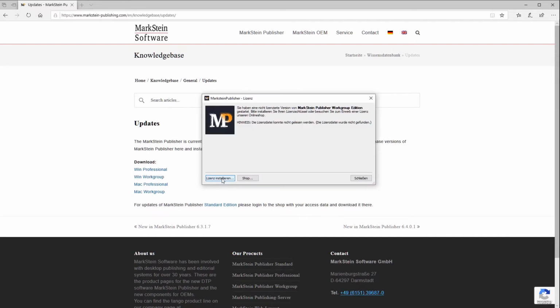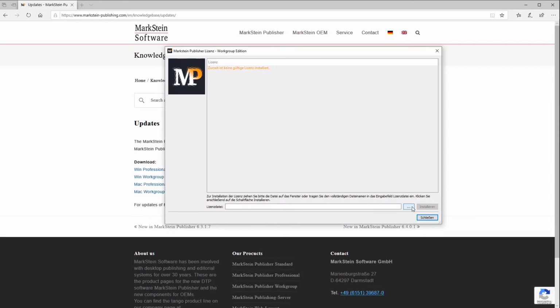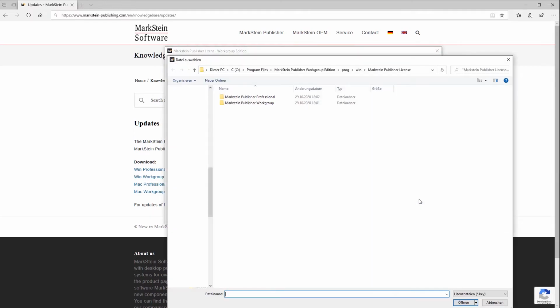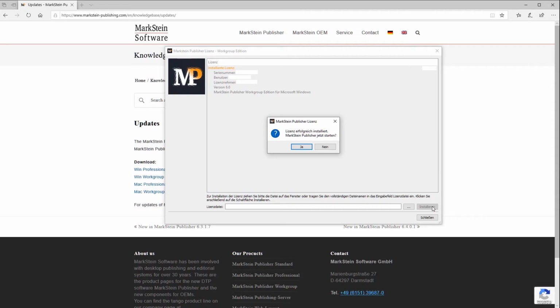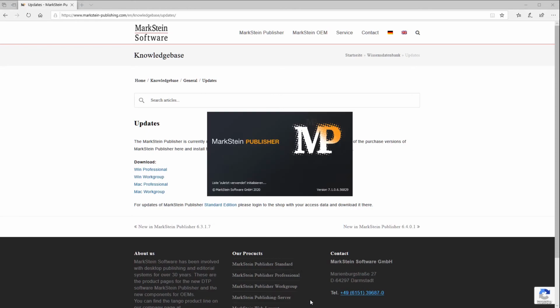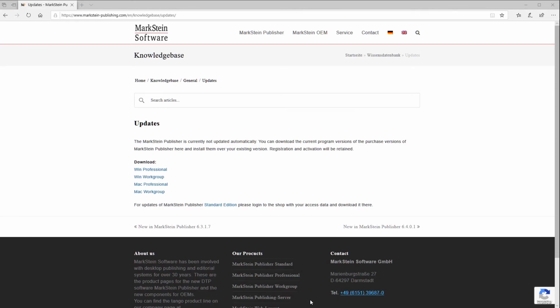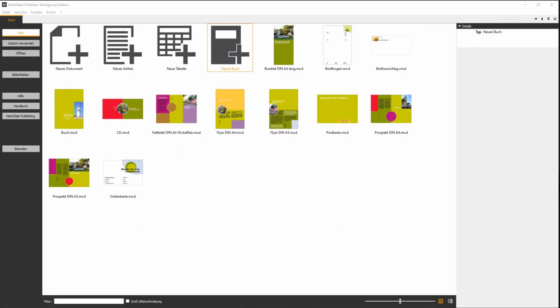Now I am asked to load my purchased license key. I click on Install License and select my key in the directory where I saved it and click Install. Finally I am informed that I have successfully installed the license and will be asked if I want to start my new publishing software now. I click on Yes. Done. I can now start working.